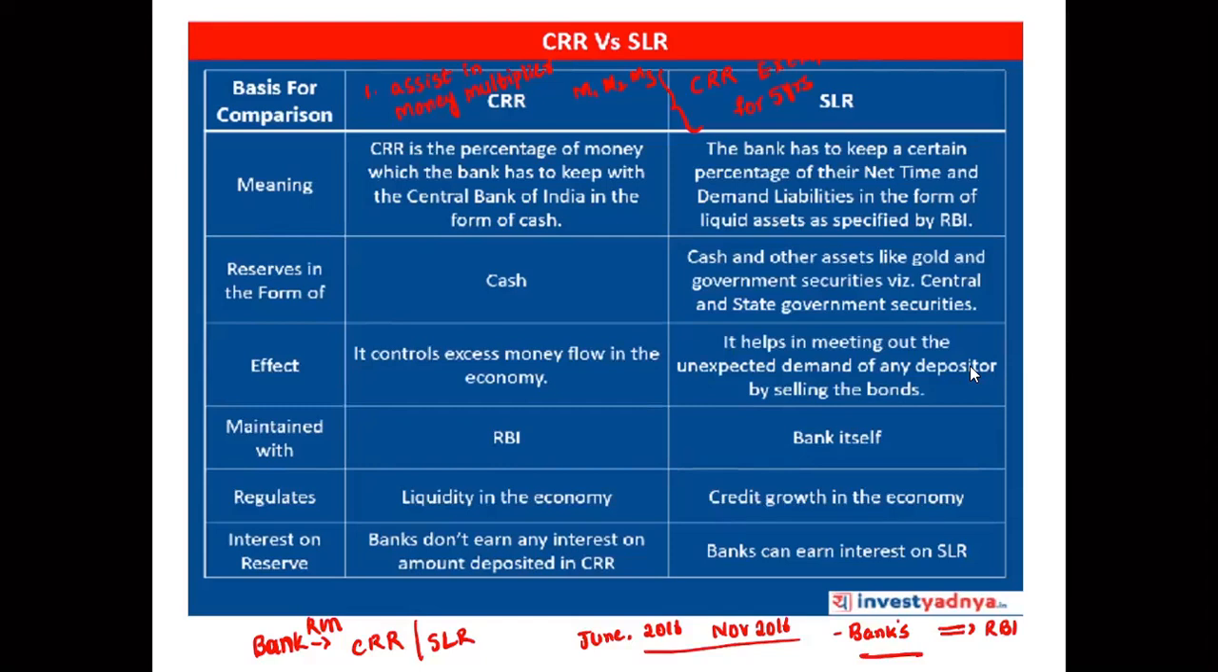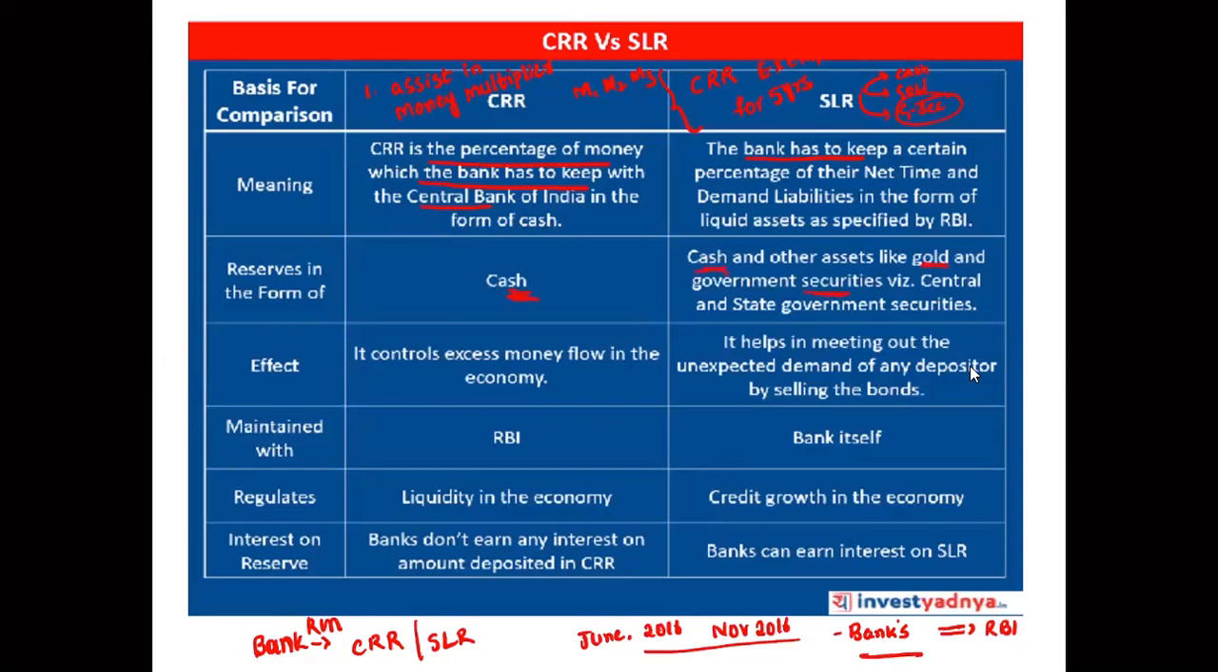But what is this news about? Let's also see what the difference is. See, CRR is the percentage of money which a bank has to keep with the central bank. The SLR is in three forms: cash, gold, and G-securities, government securities. Mainly, the banks will try to keep the SLR in government securities so that the banks also gain a certain amount of interest out of their deposits, because if they keep it in cash, it will be lying idle. That is the thing.